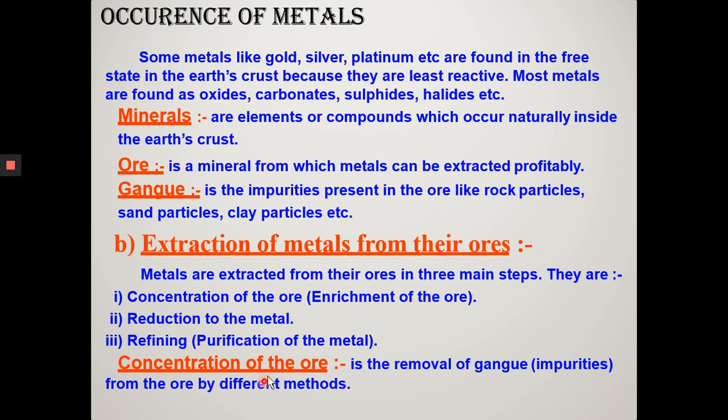Okay, now come to the concentration of ore once again. So what is concentration of ore? It is the removal of these gangue impurities from the ore by different methods, and the method is usually based on the difference in some physical or chemical properties of the gangue and the ore. Some of these methods are gravity or hydraulic separation; froth flotation process, usually applied for sulfide ores; magnetic separation, applied to those ores which contain a magnetic material and a non-magnetic material; and chemical separation, that is leaching, especially for aluminium or bauxite. Clear?